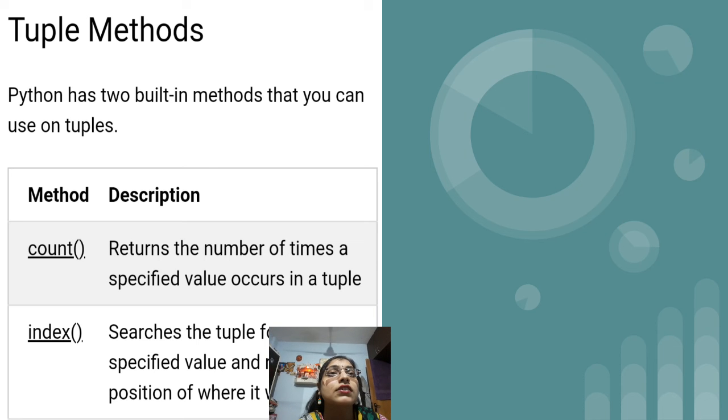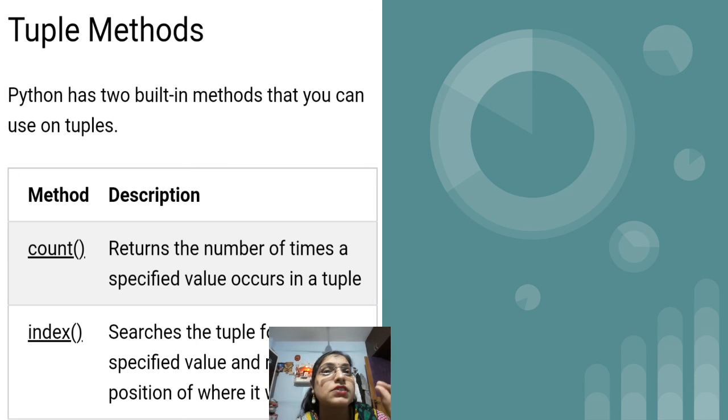And then we have tuple methods. The count method returns the number of times a specified value occurs in a tuple. It is similar to length, but we have this ready-made method with the help of which we can find out how many times a specific element occurs or is present in the tuple. To check that, we can make use of the count method.